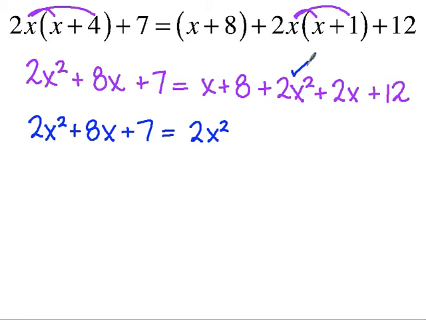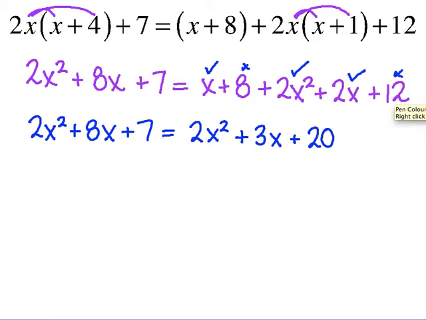Do you have any like terms that you can combine? 8, 12. Yep, 8 and 12. And then what else can you combine? The 2x and the 1x gives you how many x? 3x. And then you have the 8 and the 12, which gives you 20. So now I need to solve that equation.